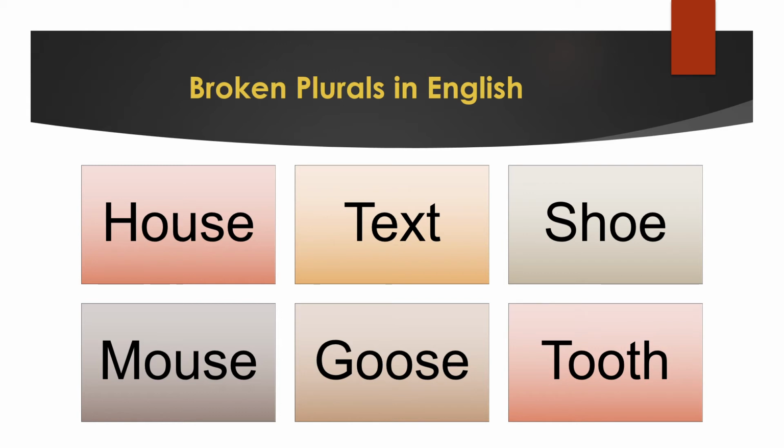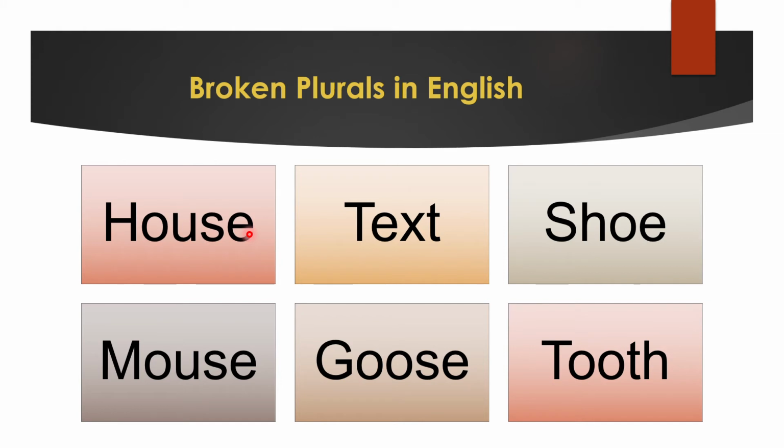So what is broken plurals? Essentially, in English also we have a formula for making plural. What is the most common way of making plurals in English? Adding an s. For example, when we look at the word house, it is singular. How do we make it plural? We add an s. Houses. Now it's plural. If we look at the word text, text is singular, but texts, that's plural. Then we look at the word shoe. Shoe is singular, but shoes is plural. In other words, all we did is we added an s.